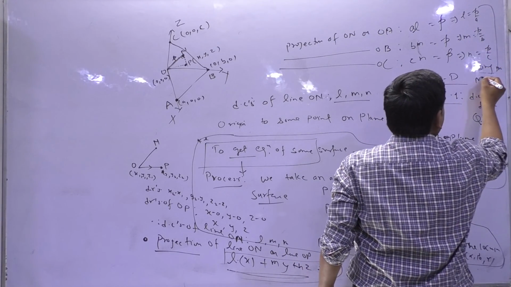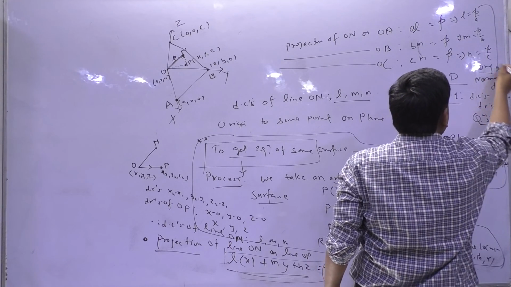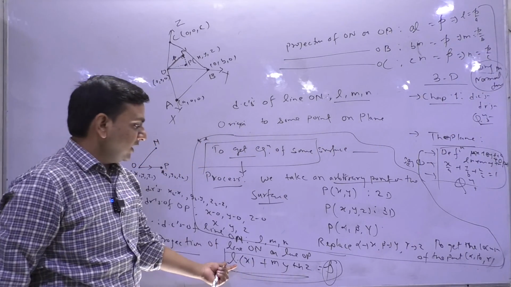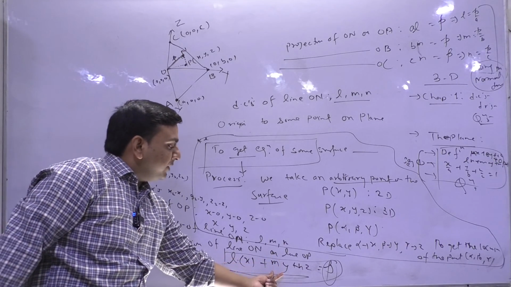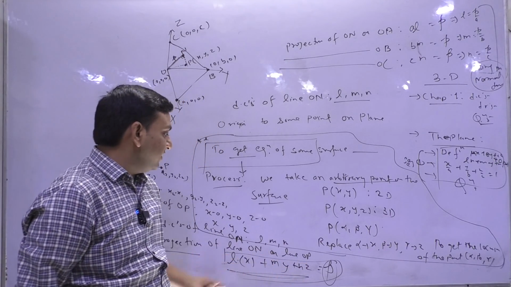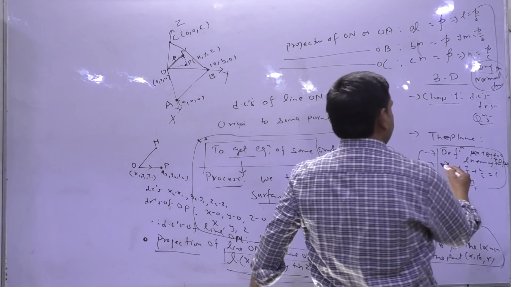Now using these L, M, N in the normal form, use them here in Lx plus My plus Nz is equal to P. So Px by A, P by B, what will we get? P cancels with P. We will get this equation.